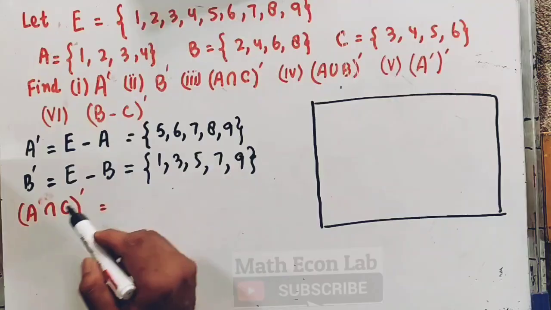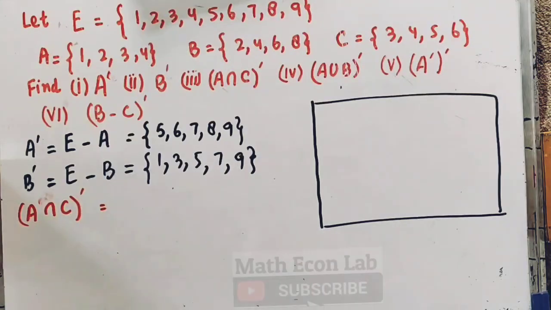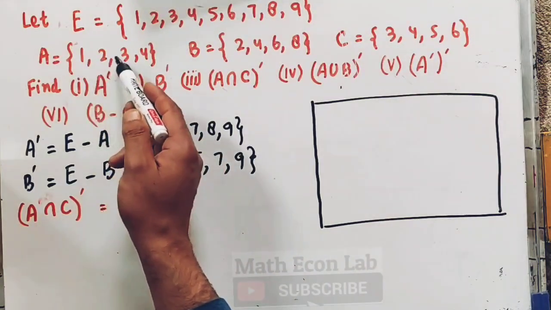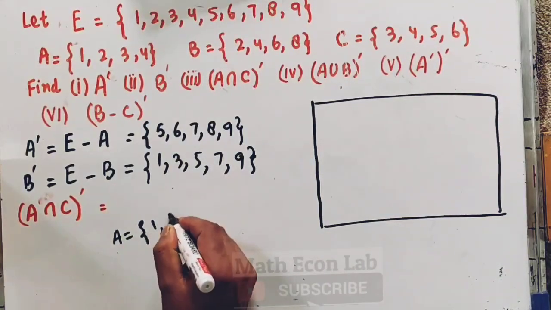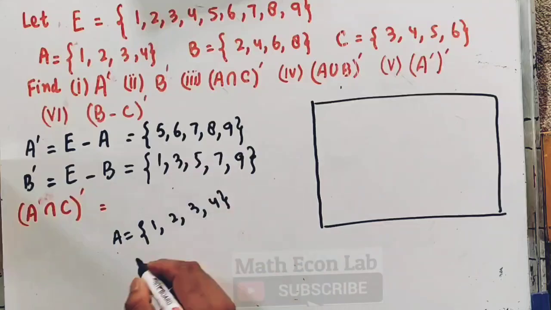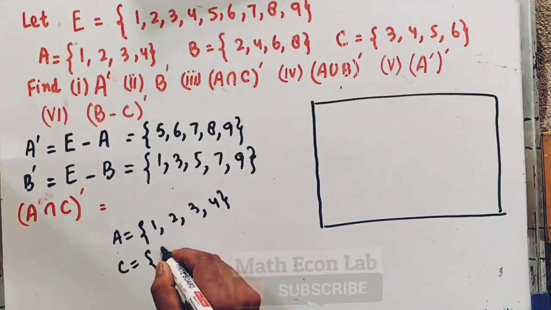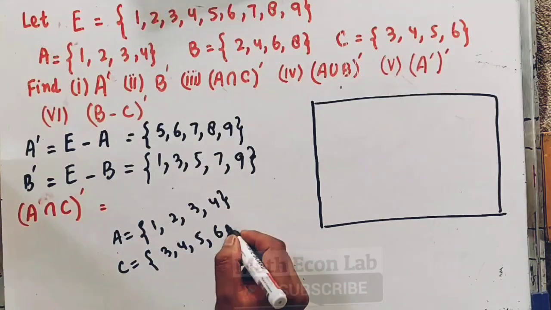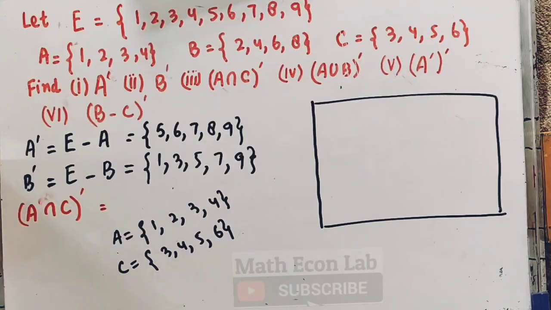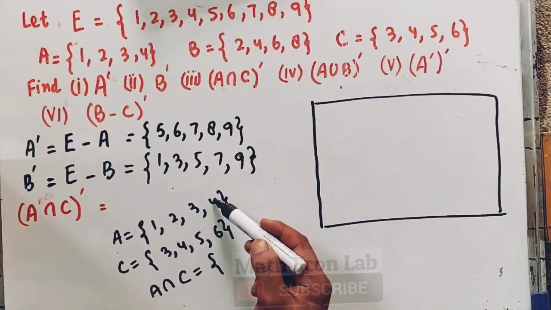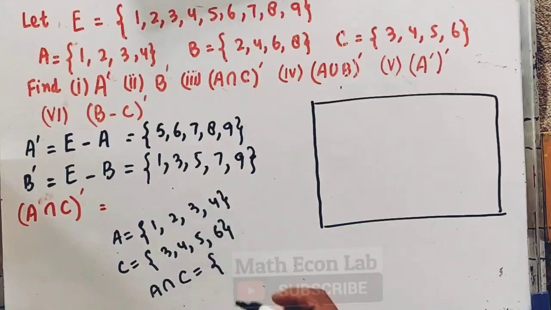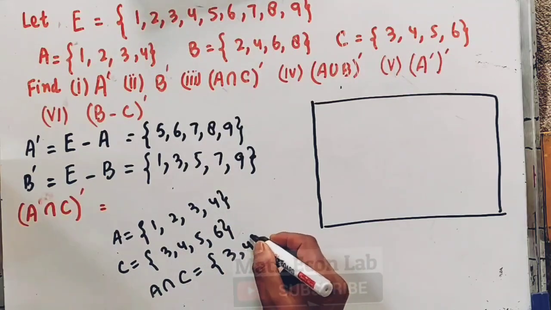So first we need to find out A intersection C. In A we have 1, 2, 3, 4, and in C we have 3, 4, 5, 6. A intersection C are the elements that are present in both the sets. So 3 and 4 are present in both, so A intersection C will be equal to 3 and 4.